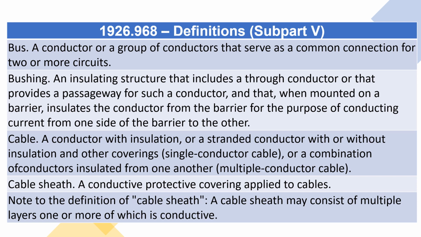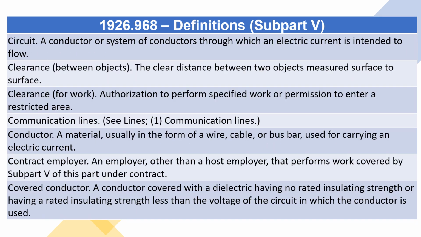Cable sheath. A conductive protective covering applied to cables. Note to the definition of cable sheath: A cable sheath may consist of multiple layers, one or more of which is conductive. Circuit. A conductor or system of conductors through which an electric current is intended to flow. Clearance between objects. The clear distance between two objects measured surface to surface. Clearance for work. Authorization to perform specified work or permission to enter a restricted area.